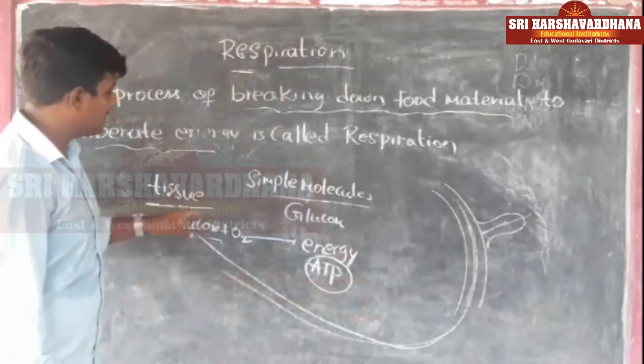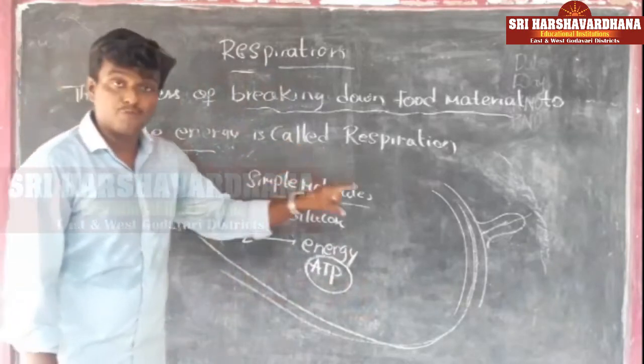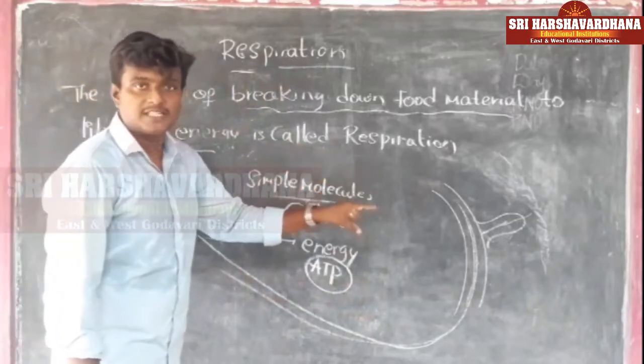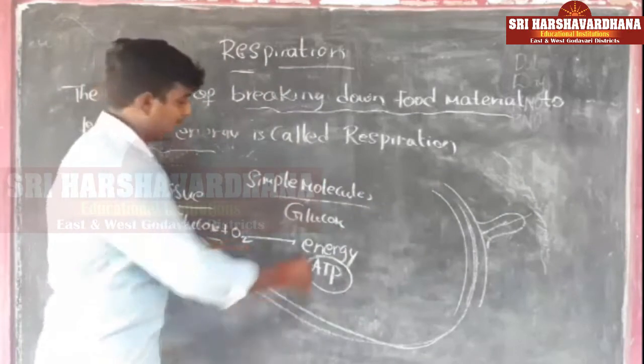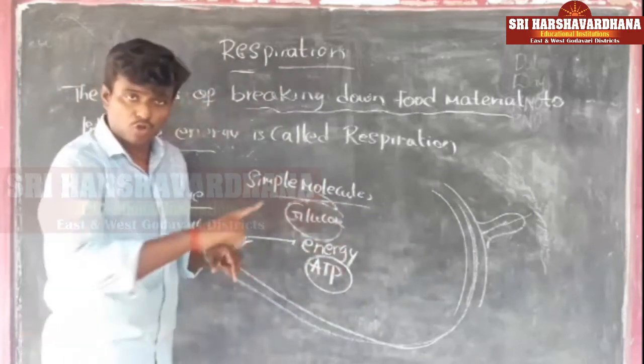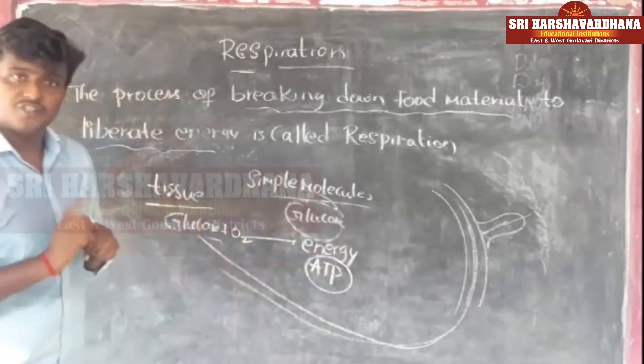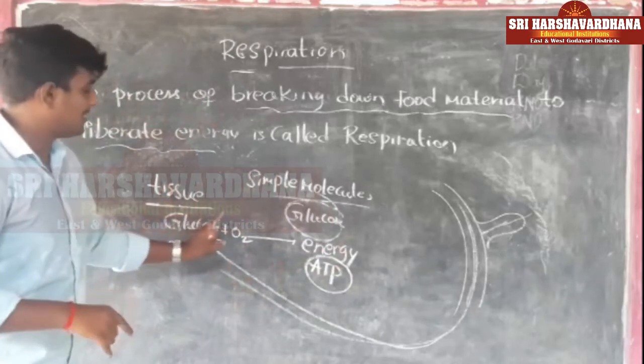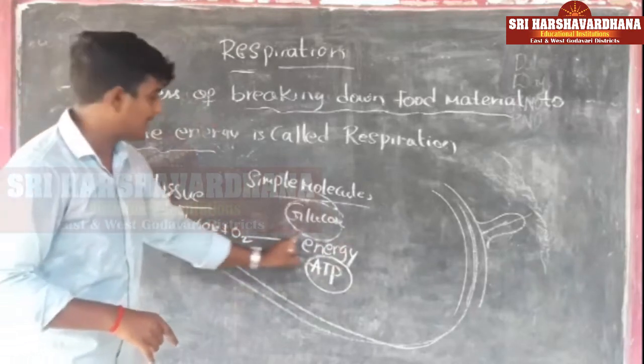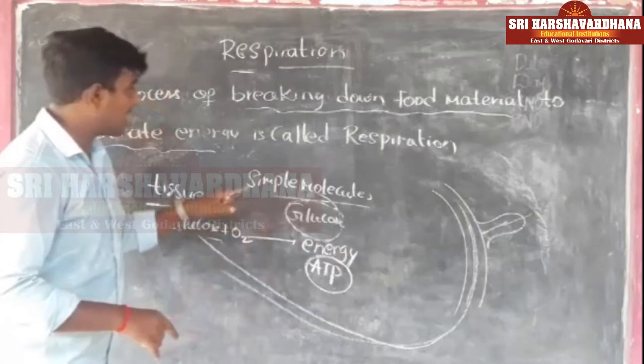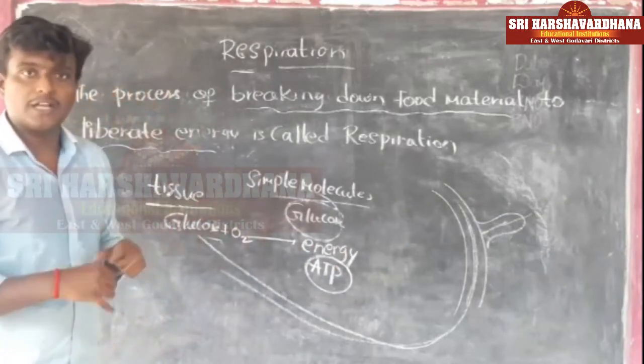So whatever food components are absorbed in the villi are actually simple molecules, and simply I wrote them as glucose. Those glucose molecules reach the tissues, where they react with the oxygen and liberate the energy. Only then can we do any work.